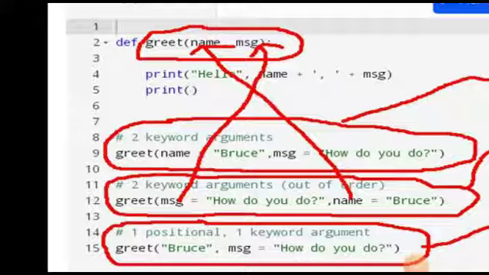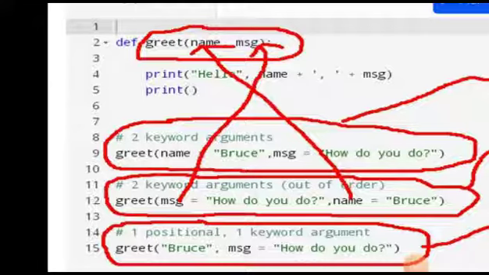How does it matter? See, it matters in the second run of the program, the second calling of the function. What we have done this time is reverse the order of the two arguments. Now msg is the first argument and name is the second argument. So if we pass it like msg comma name only, if we don't specify the key value pairs as keyword arguments, then what will happen? If we try to reverse the order of these two arguments, then we will get an error.